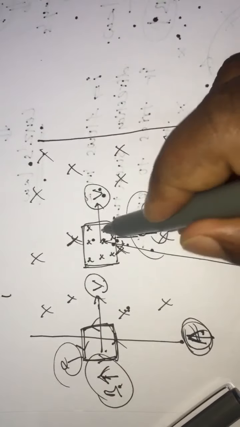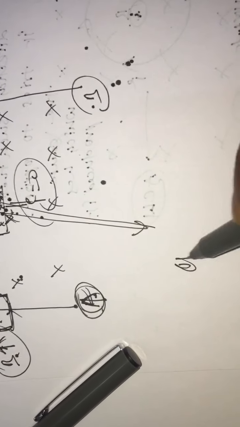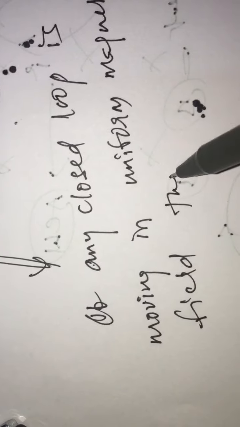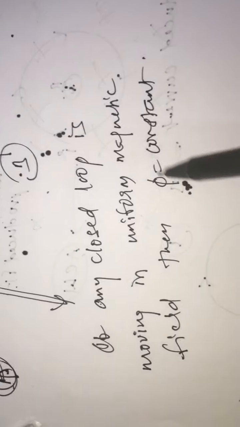So one very important point which you have to remember: if any closed loop is moving in a uniform magnetic field, then the flux linked with that loop is constant.